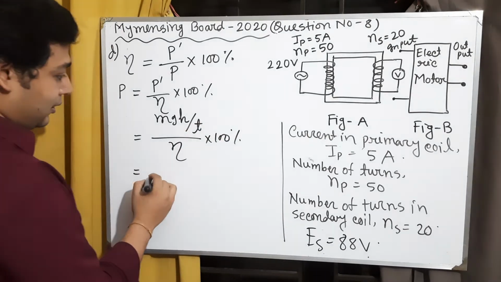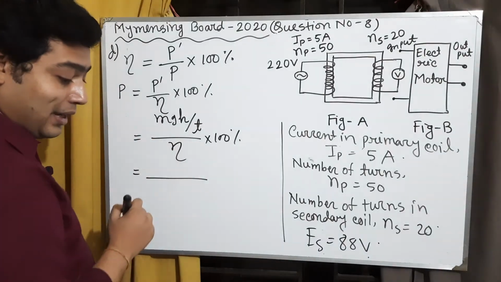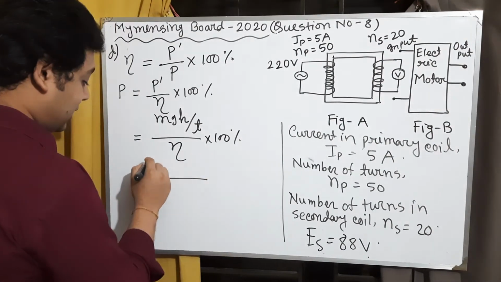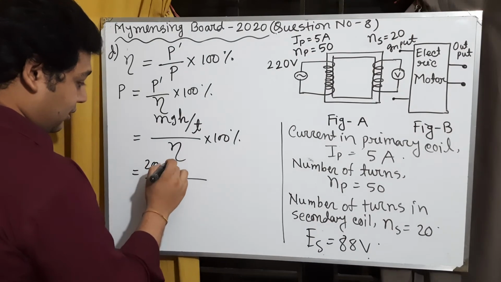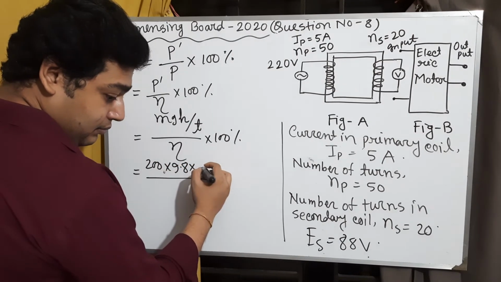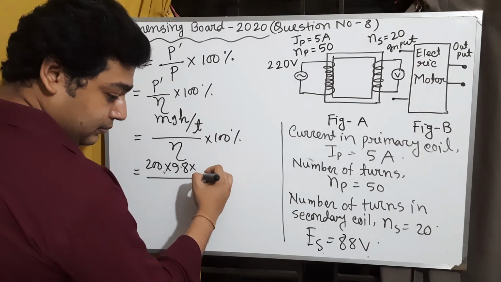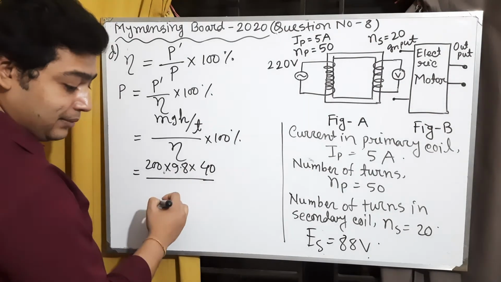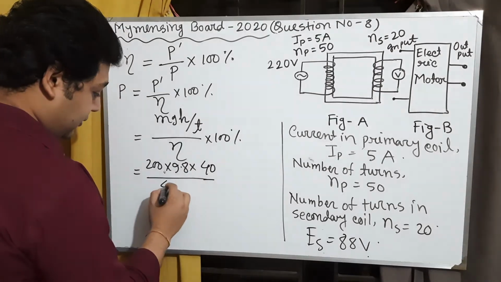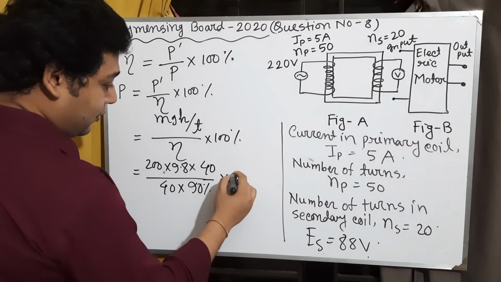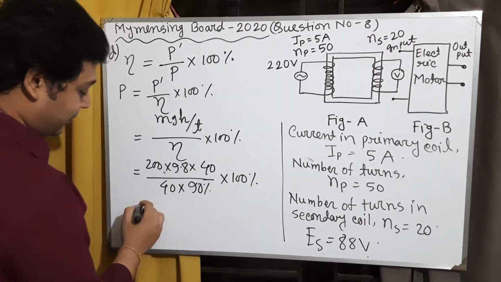Here m is 200 kg, g is 9.8, height is 40 meter, time is 40 second, and eta is 90%, into 100%.